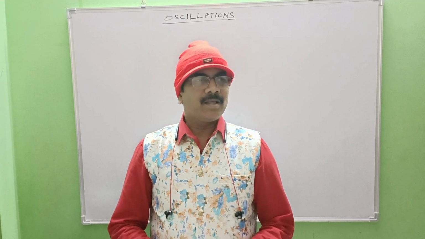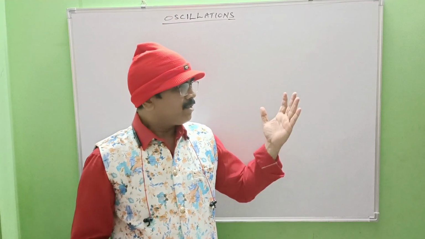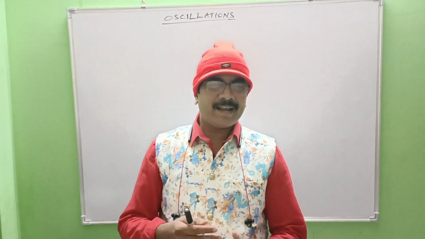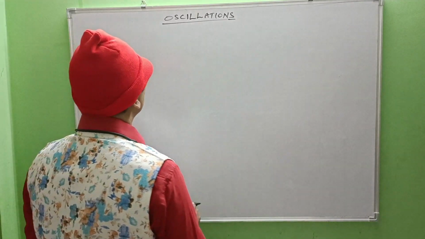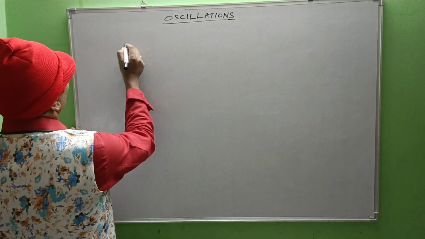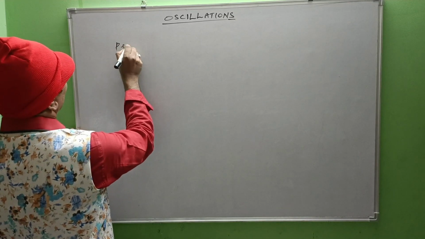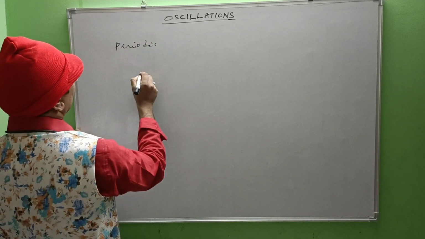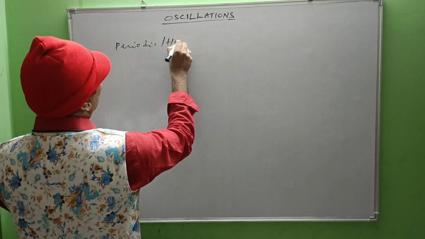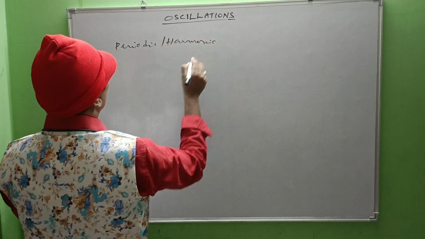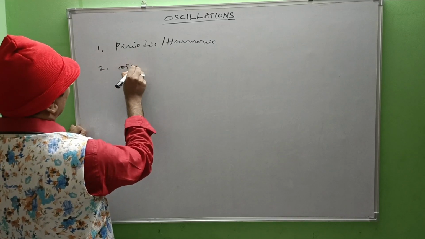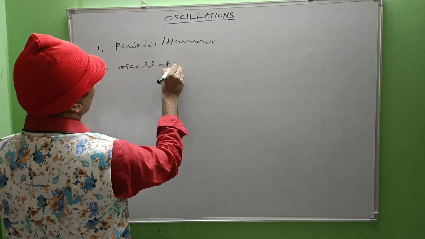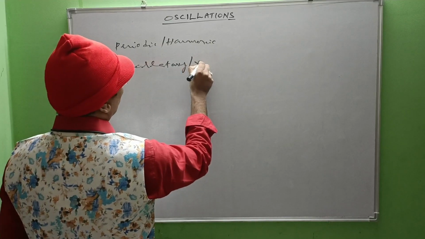Here, the motions are mainly divided into two categories. Those are nothing but periodic motions and oscillatory motions. First one, periodic or harmonic, and second one, oscillatory or vibratory.